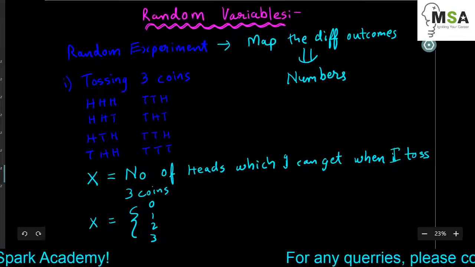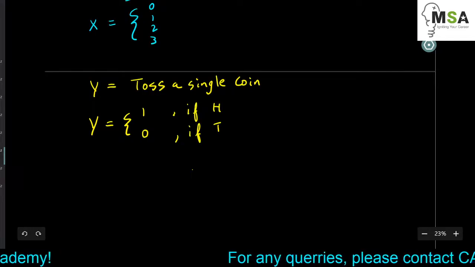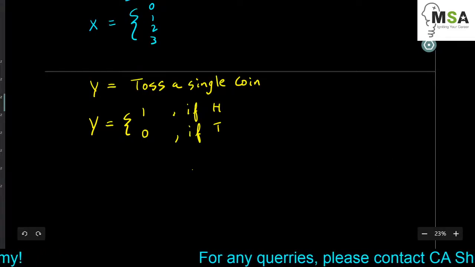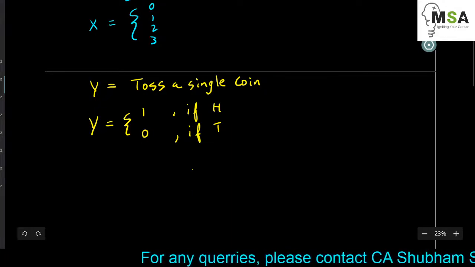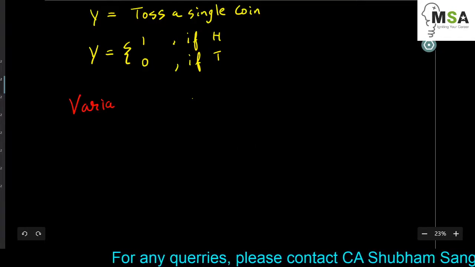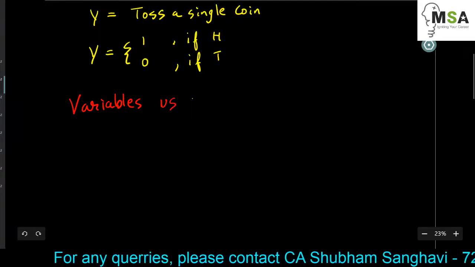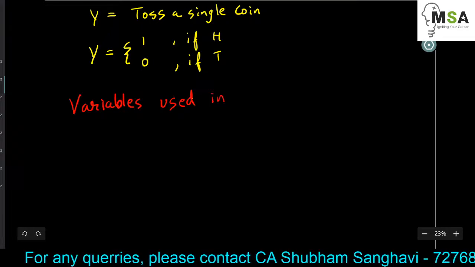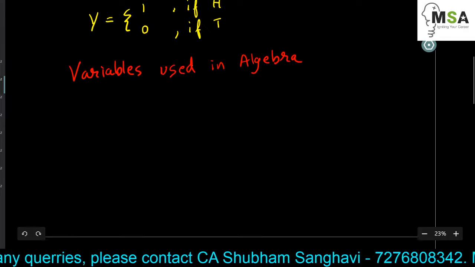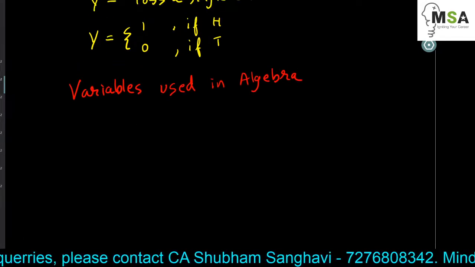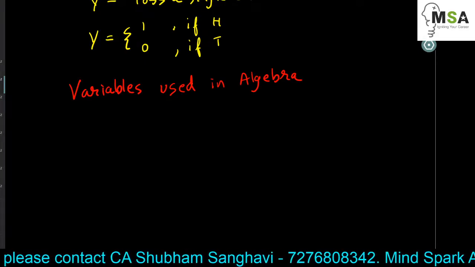Now many a times people get confused between the concept of random variables and just variables, the variables which we use in algebra. So these are completely different. The random variables which we are discussing right now and the variables which are used in algebra are quite different from each other. For example, the variables used in algebra are basically some variable taken instead of the unknown value.